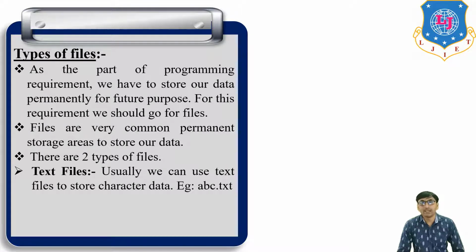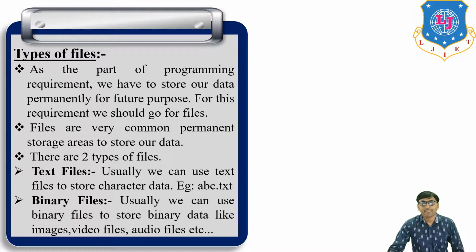For example, abc.txt. That is one type of text file. Then the second one, binary file. Usually we use binary files to store binary data like image, video file, audio file, etc.